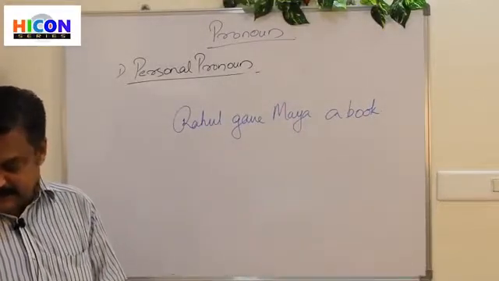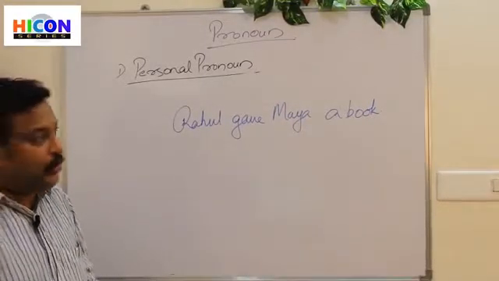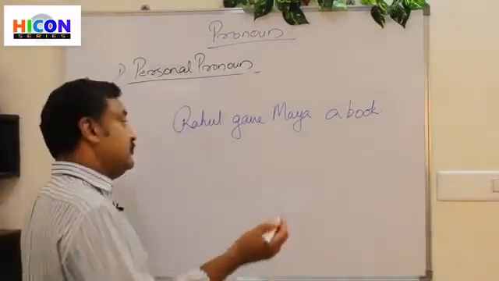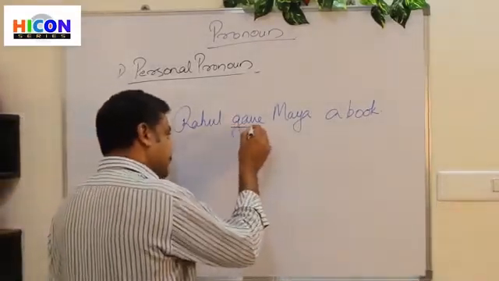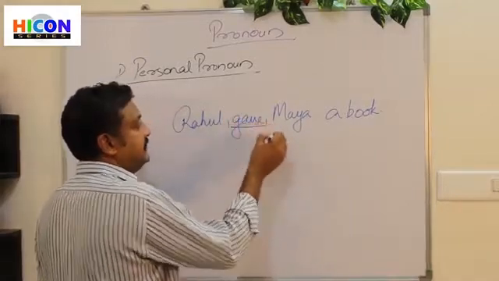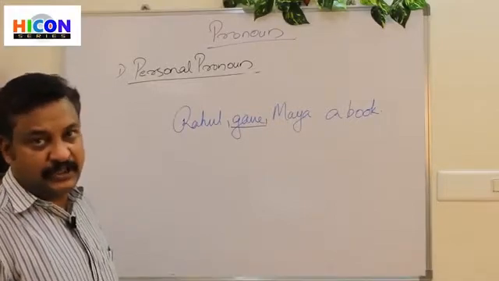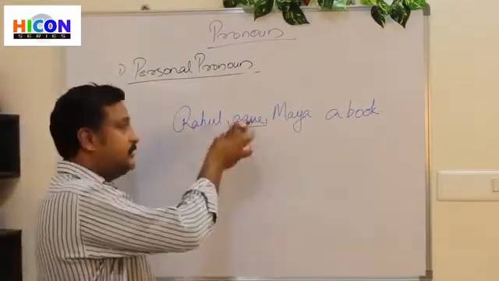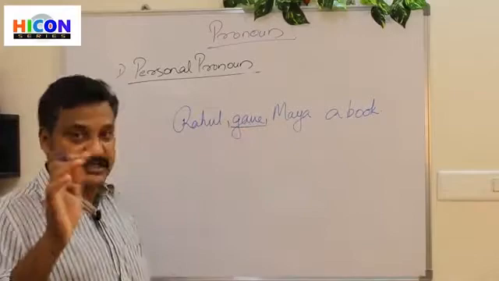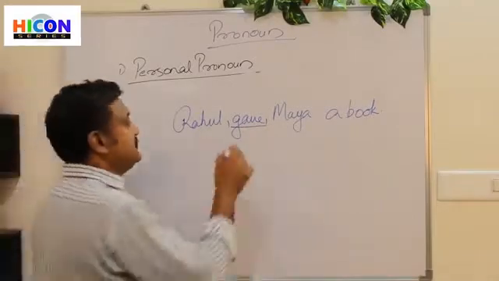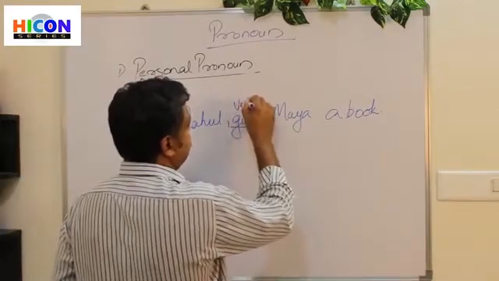Now, in this sentence, we need to note the verb. What is a verb? Verb is an action word. So, in this sentence, gave is the verb because that is the action word. Okay, in this sentence, gave is the action word. Now, what is the subject of the sentence? So, this is the verb.